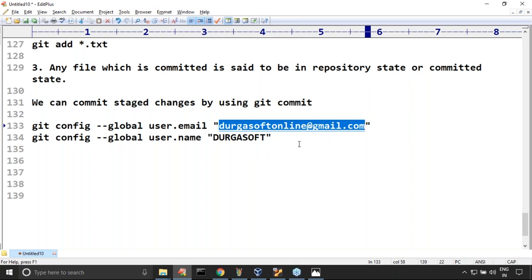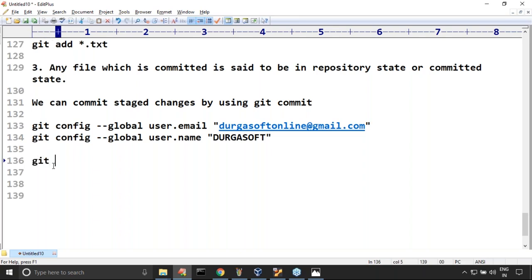But now my question, take very special care: why is it objecting again? What is the command I called? Can you please confirm? Git commit. Whenever you are committing, you have to provide some message, that is called a commit message.